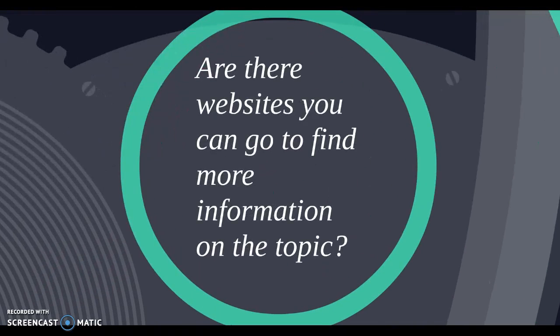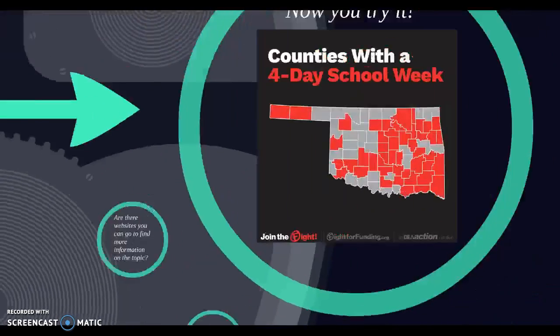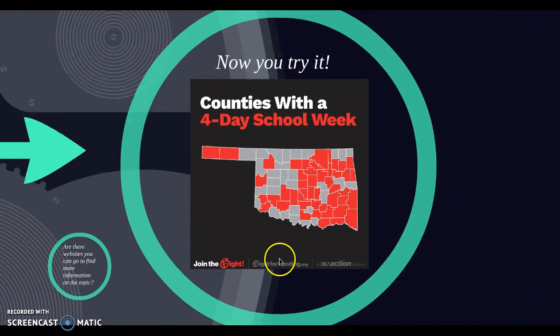Are there websites you can go to find more information on the topic? This meme, in fact, does give us a website, fightforfunding.org. It also shows who created it, OEA Action. So that's the organization behind it.